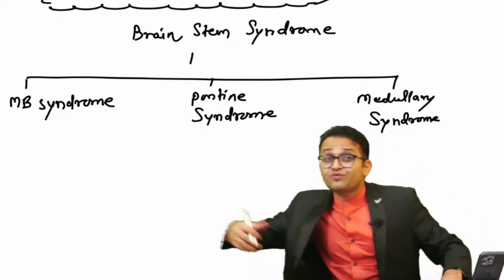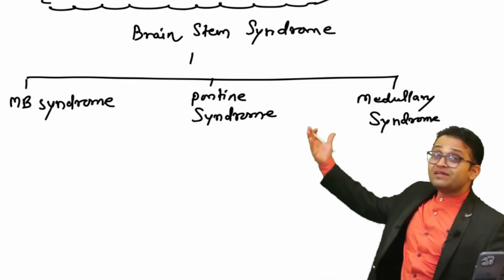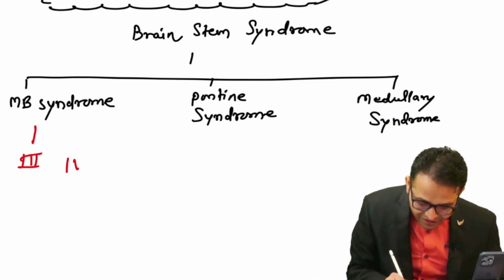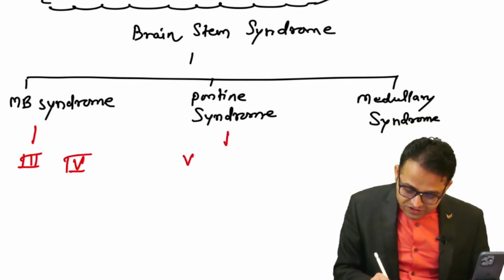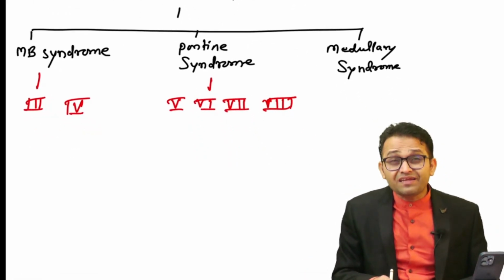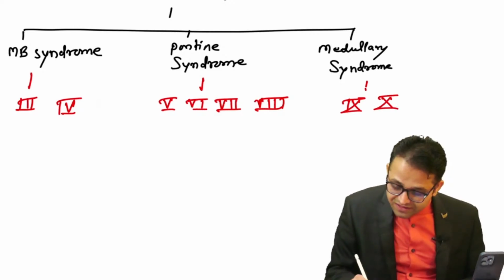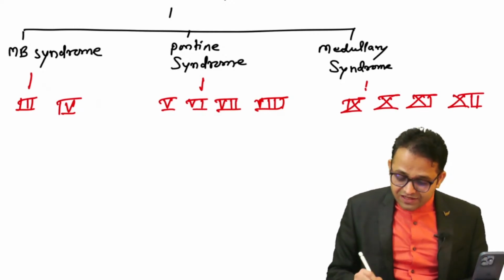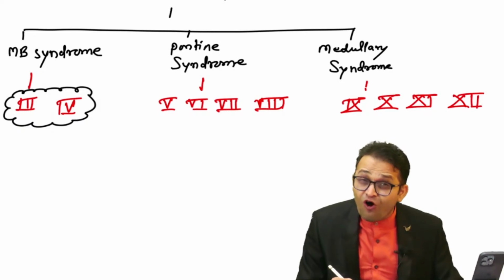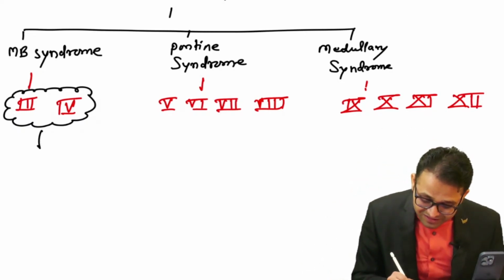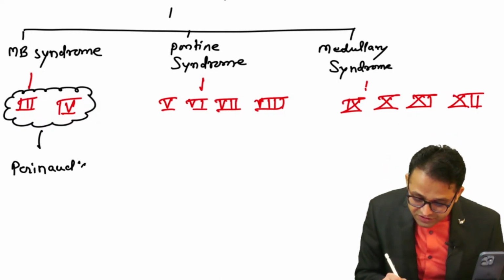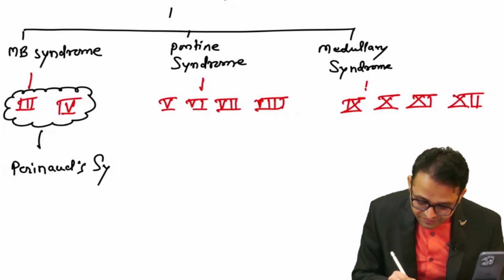So we are going to talk about the midbrain syndrome, then pontine syndrome, and then medullary syndrome. Yes. So I told you in the midbrain which cranial nerve? Sir, third and fourth. Yes. In the pons there are the fifth, sixth, seventh, and eighth cranial nerves. So easy. Then in our medulla, yes, ninth, 10th, 11th, and 12th cranial nerves. So remember, in midbrain syndrome there is damage to the third and fourth cranial nerves. So you will observe in the midbrain, sir, there is a condition like Parinaud's syndrome. Yes, sir, one condition.